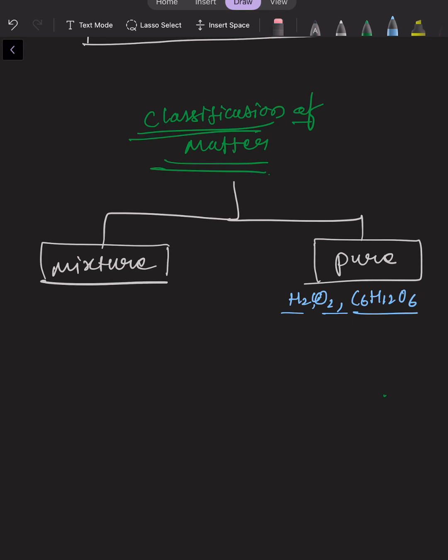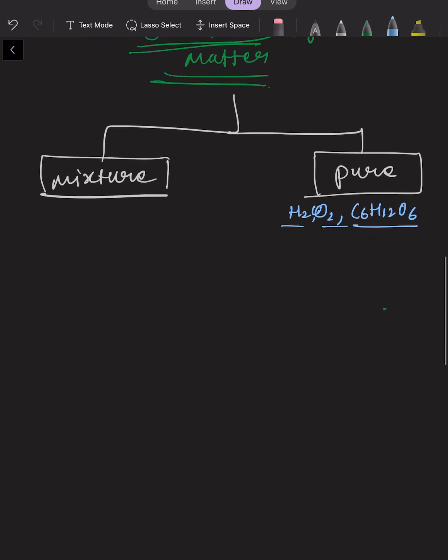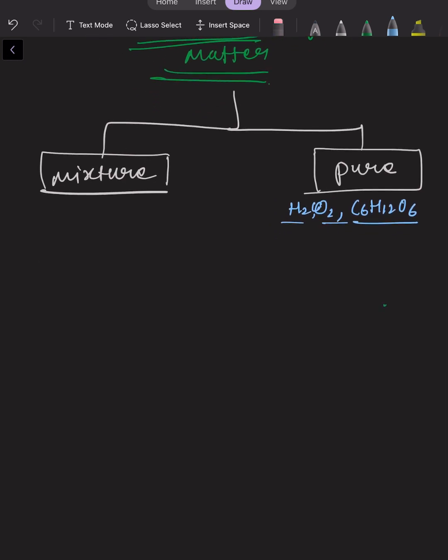And another thing is mixture. So what is mixture? If we put two or more than two pure matter in any ratio, then it will be named as mixture. The mixture can be further, let us take an example.